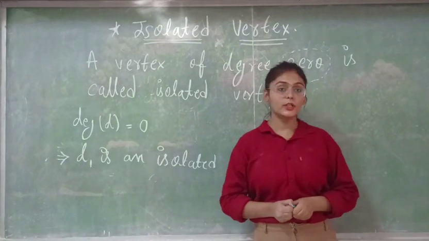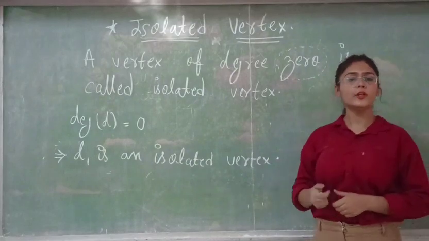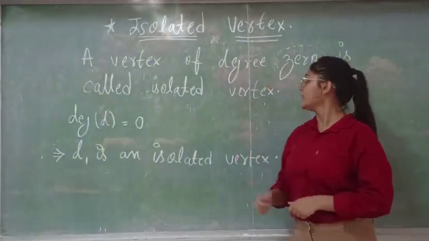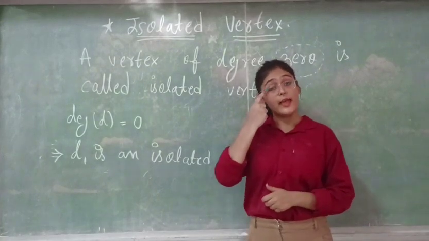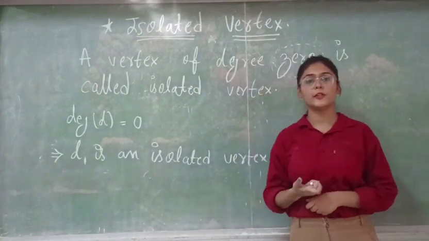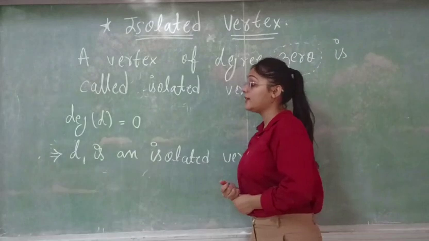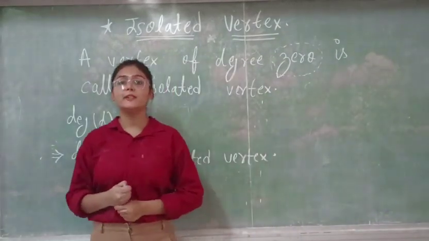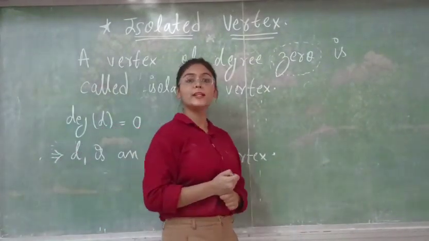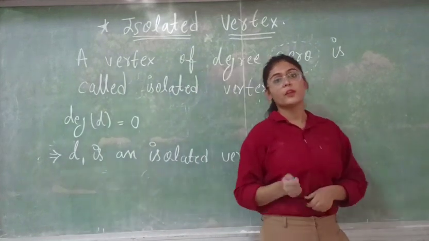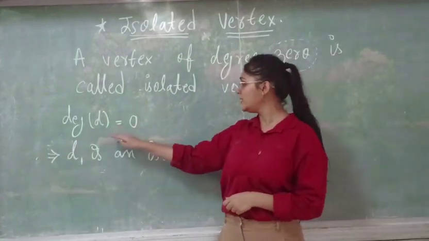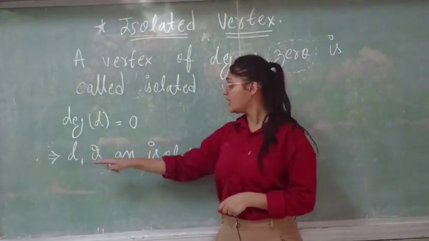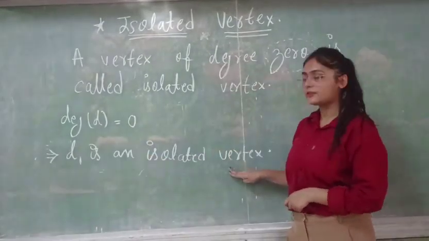Now let's move to the topic isolated vertex. What is isolated vertex? A vertex of degree 0 is called isolated vertex. A vertex having degree 0 is known as isolated vertex. So what is meant by degree 0 vertex? It means that a vertex does not have any edges from it. So it can be represented by degree of B is equal to 0, where B is an isolated vertex.